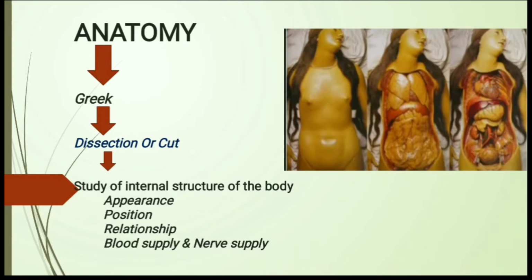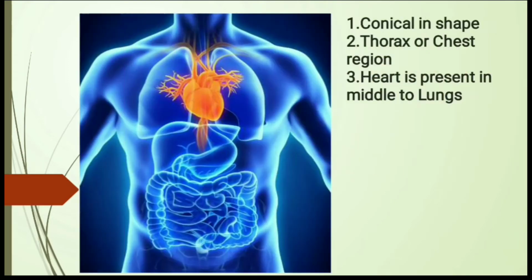Now friends, these terms, position, appearance, relationship and blood supply, can be understood with this example. These are our lungs. If I ask you what the shape of the lungs is, you reply it is conical in shape, and friends, shape comes under appearance.